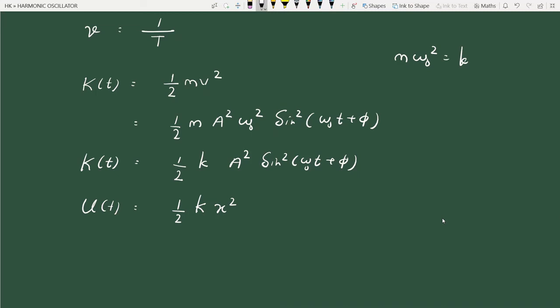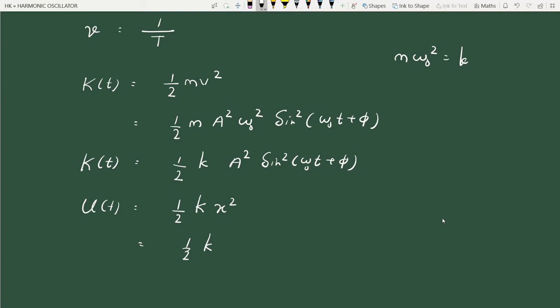Okay, so potential energy is half kx square. Let us substitute for x. So this is half k. Again, remember that in order to write potential energy as half kx square, we have to assume that potential energy corresponding to equilibrium position, when x is equal to 0, potential energy is 0. Otherwise, the expression will be half k into x minus x0 square.